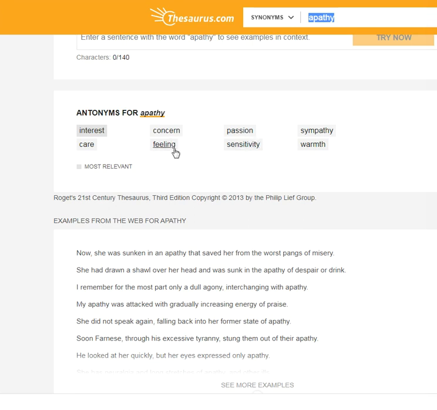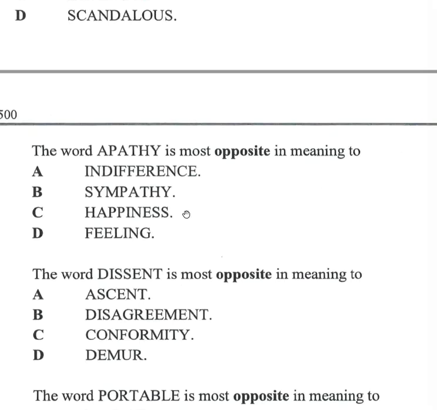So I still think feeling is the best one there, but be aware that if they're saying sympathy is also an antonym, that is not a very good question, and just goes to show that, well, I guess they do say most opposite, right? So I would definitely answer feeling, but I don't think it's a good sign to have two antonyms there, or possibly even three if you want to count happiness.